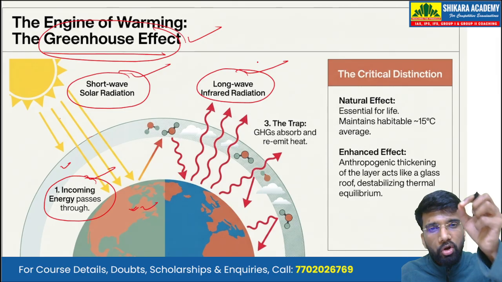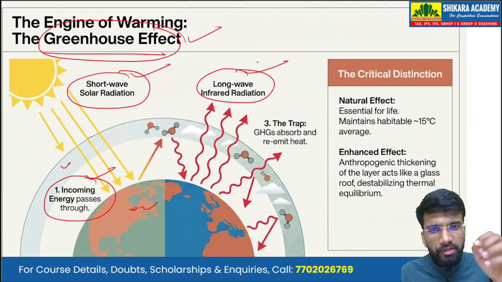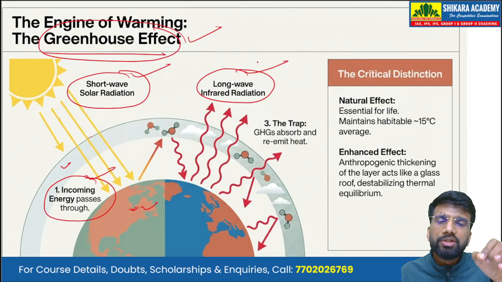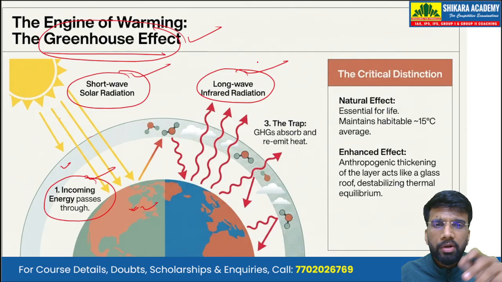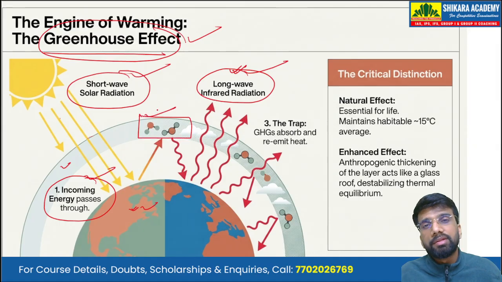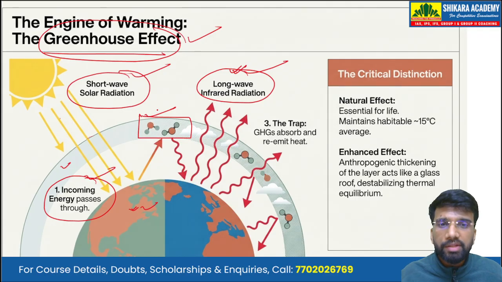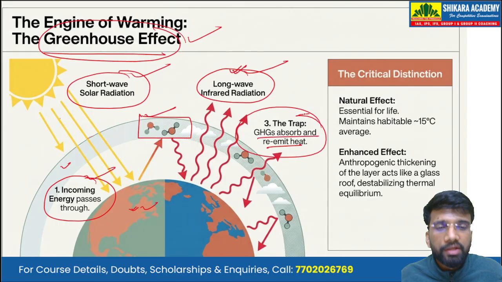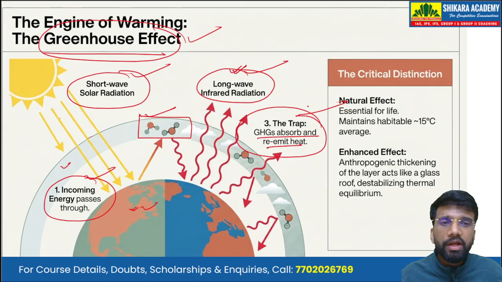The short wave solar radiation is allowed by the atmosphere to pass through, but this long wave infrared radiation is trapped by the greenhouse gases present in the atmosphere. The greenhouse gases absorb and re-emit the heat, thereby warming the average temperature of the atmosphere.